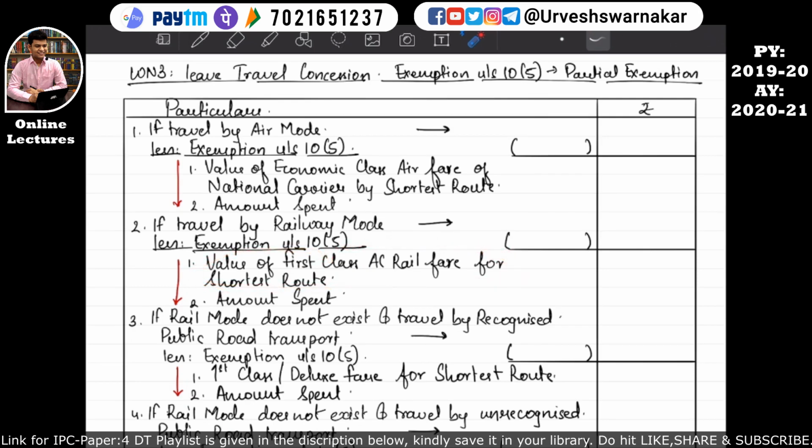So be cautious, remember this, okay? You don't need to identify anything. All these details will be given in the question. You just have to feed it and find out whichever is lower, that is the amount spent or the value of the first class AC fare for the shortest route, and that will be considered in the exemption.